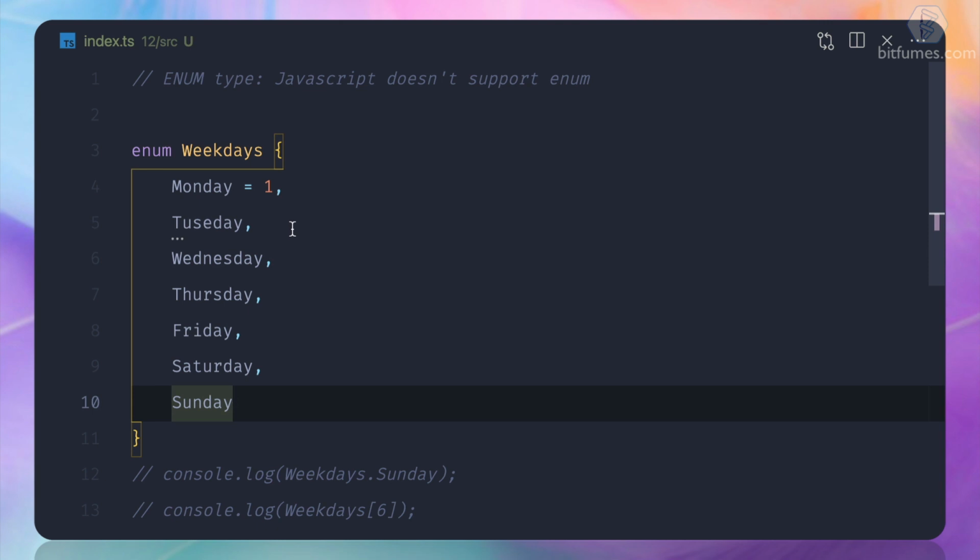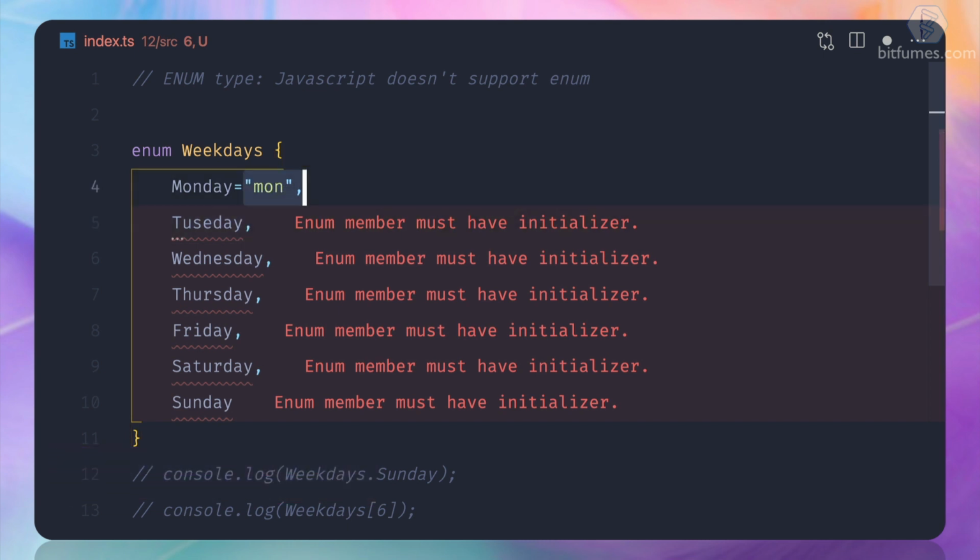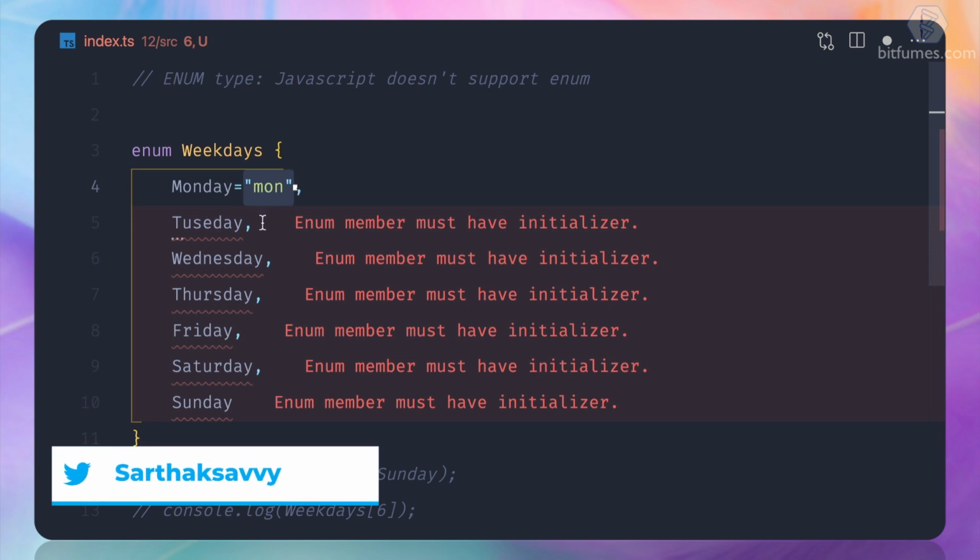This is really helpful when you explicitly want to define the starting of any enum with a number index. So this type of enum is called a numeric enum, because the numeric is the index thing. But sometimes you also want to give the value a different thing. So if I say, hey, this Monday is actually MON, but when you define something like this, enum doesn't know what we have to do for the others.